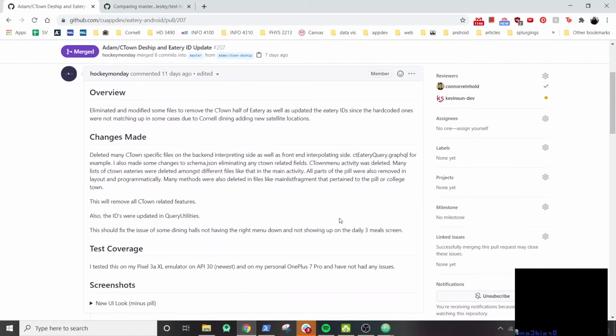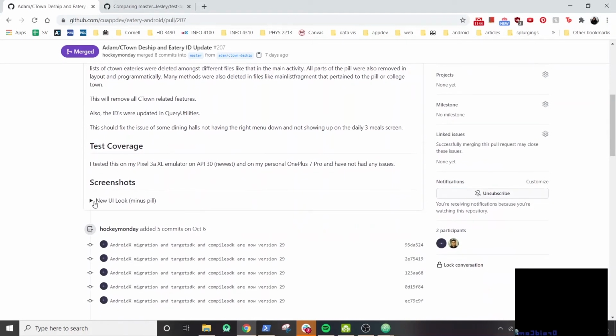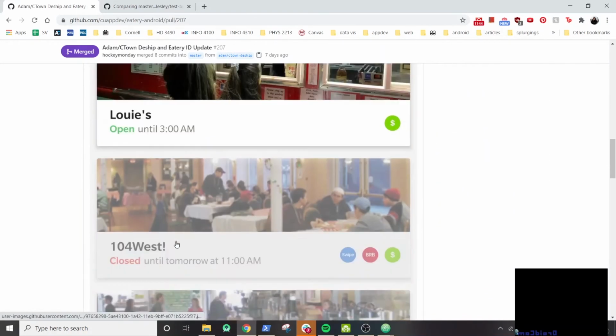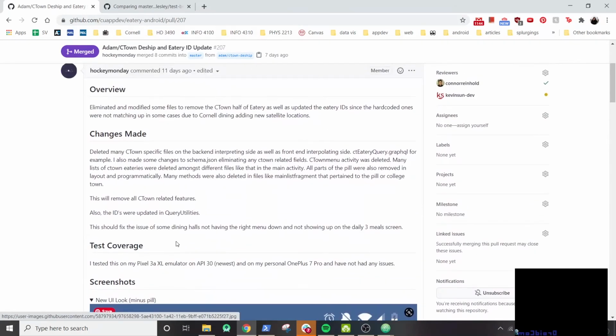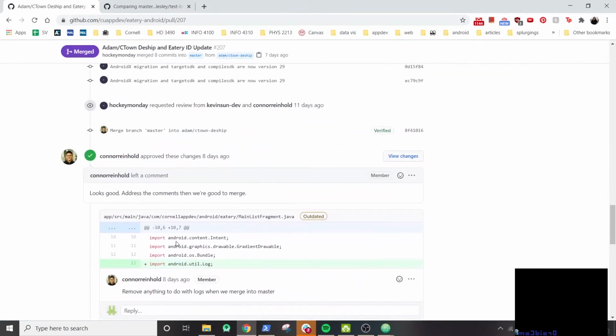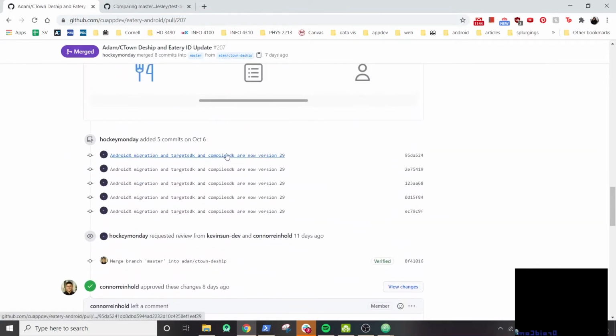So you can see that he left a very lengthy and meaningful message. And what's really nice is that he also included a UI screenshot so we can see the changes that he has made. And then you can see below, it tells you all the new commits he has. Because they're named the same thing, we can actually squash these commits, which we'll talk about later.